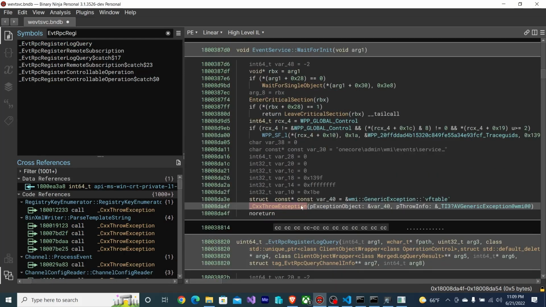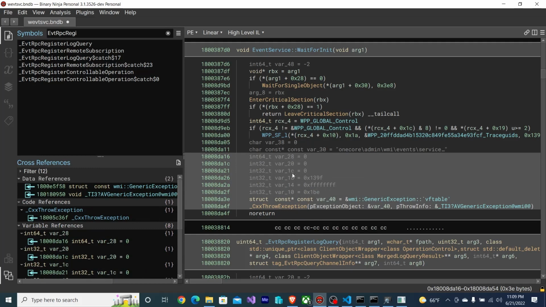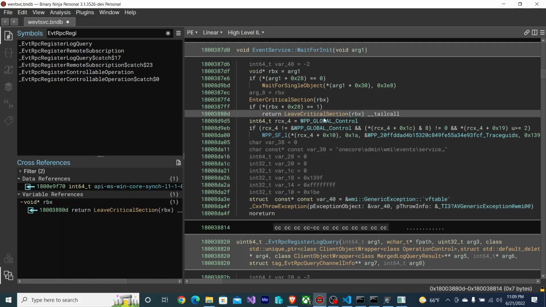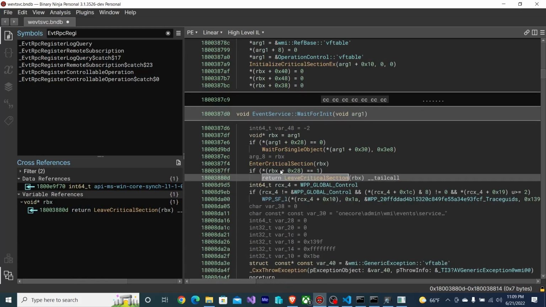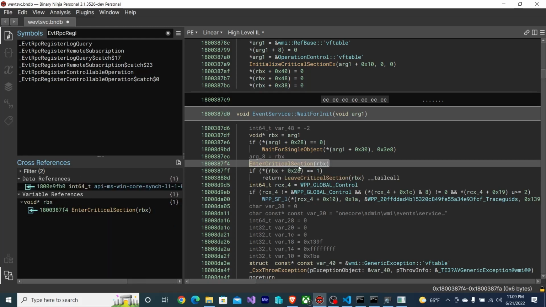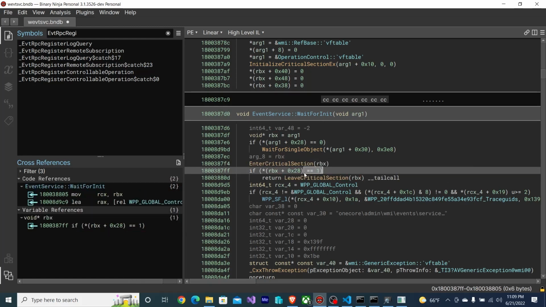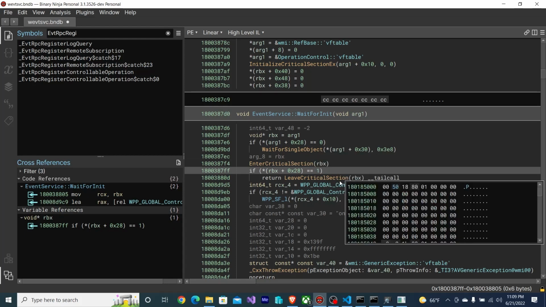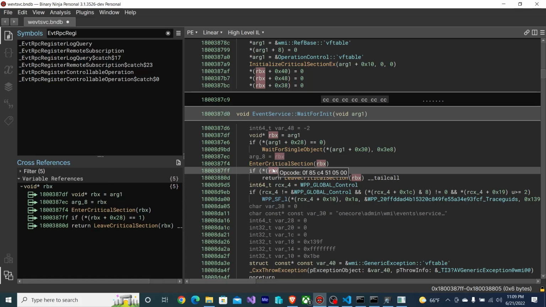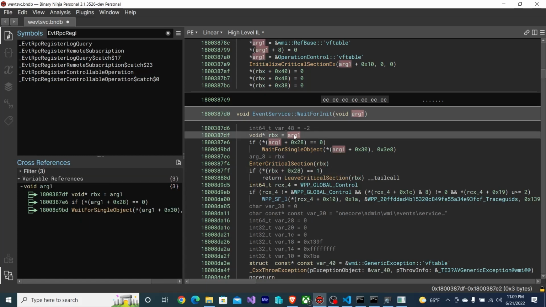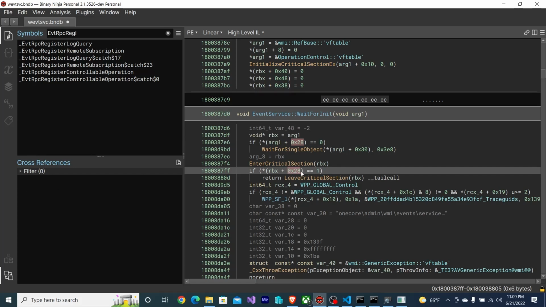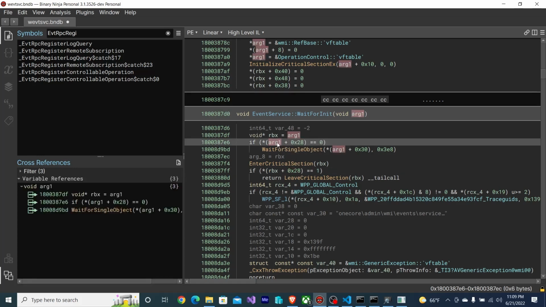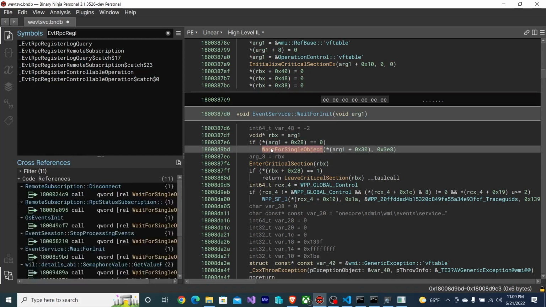The only way we can avoid this exception block is if we return out before then, which would be here. And we only return if this value is set to true, and this value is currently not being set to 1. This value rbx comes from arg1, so this is arg1 plus 0x28. Here it checks if arg1 plus 0x28 is 0. If so, it goes to this wait line.